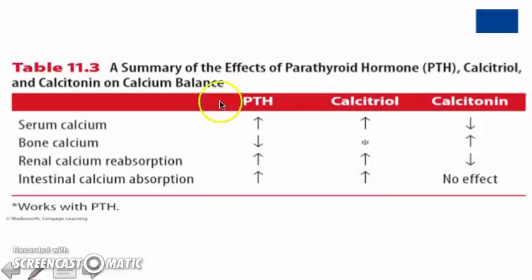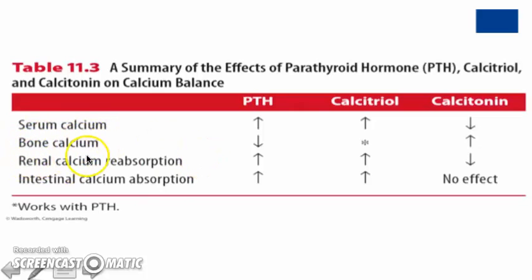So here again we see the effects of PTH, calcitriol, and calcitonin on each of these components. As it relates to bone calcium, PTH, and also calcitriol with PTH, decreases bone calcium, so it promotes the demineralization of bone. Calcitonin does the opposite, so it takes calcium from the blood and deposits it in bone, increasing bone calcium.